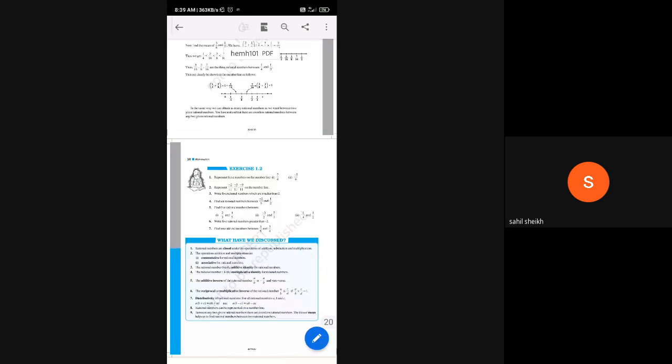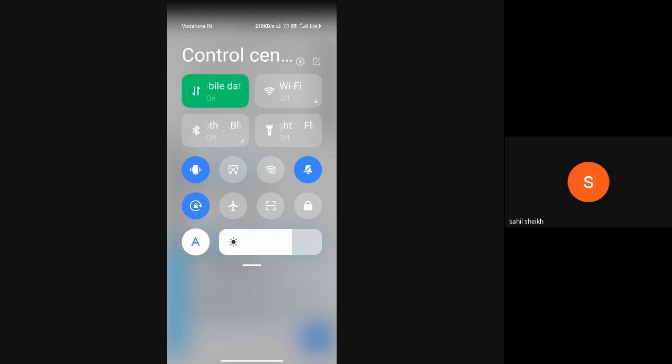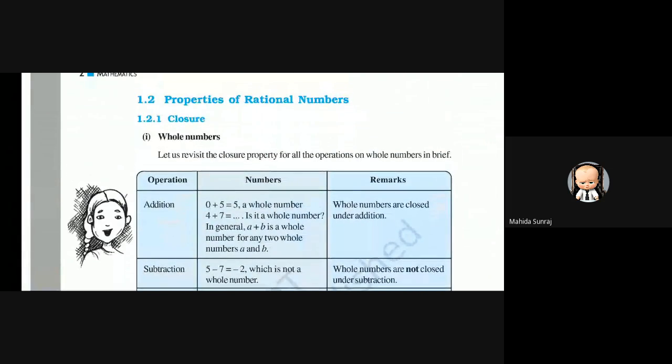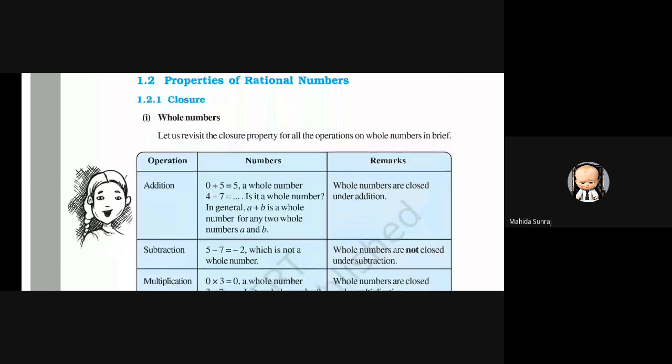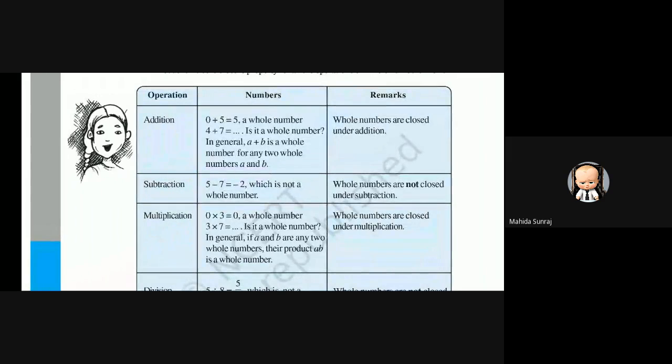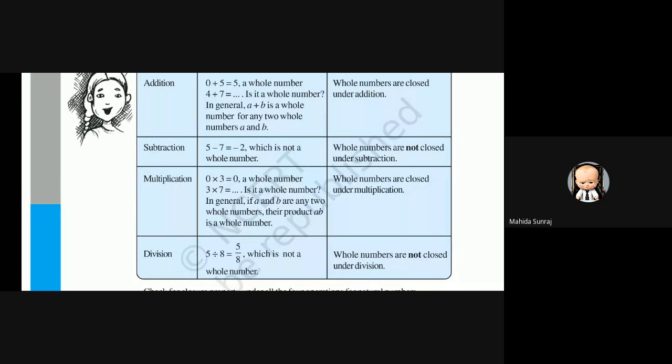Can you see my textbook? Yes. Okay, you can see in your textbook first the closure properties are there, in which four different mathematical operations are given: addition, subtraction, multiplication, and division.